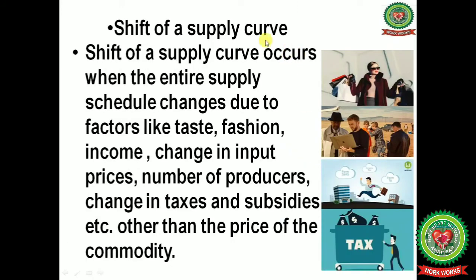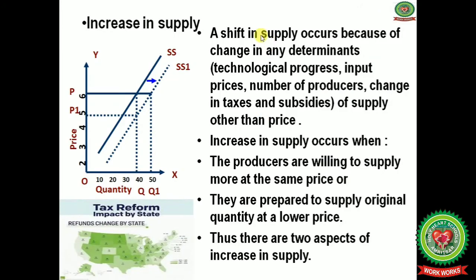Next one is shift of a supply curve. A shift of the supply curve occurs when the entire supply schedule changes due to factors like taste, fashion, income, change in input prices, number of producers, change in taxes and subsidies, etc., other than the price of the commodity. This means the price of the commodity remains the same and other factors can change.